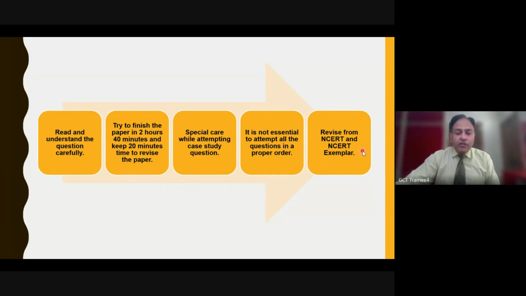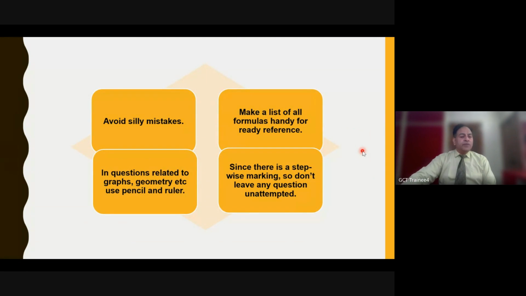And even if you have created your own personalized assignments, please do discuss and share them with your students as well. And these are the common things we always tell our students: avoid silly mistakes, make a list of all formulas handy for ready reference, especially mensuration. In questions related to graph and geometry, use pencil and ruler. Since there is stepwise marking, don't leave any question unattempted. This is very, very important, right?